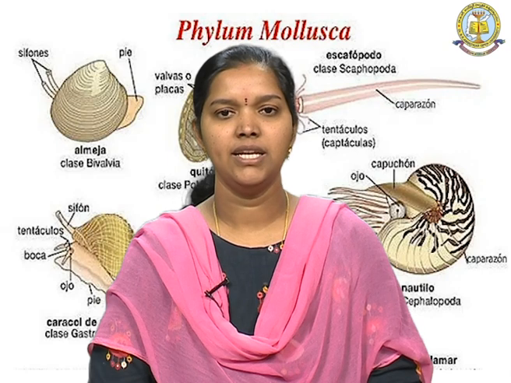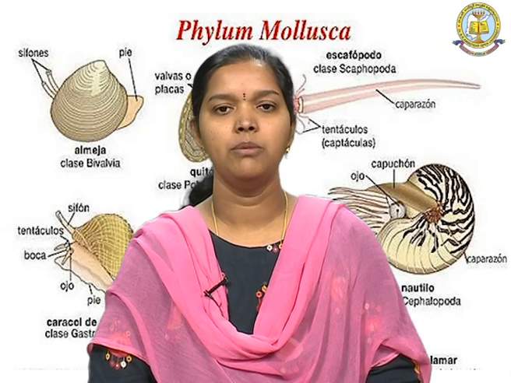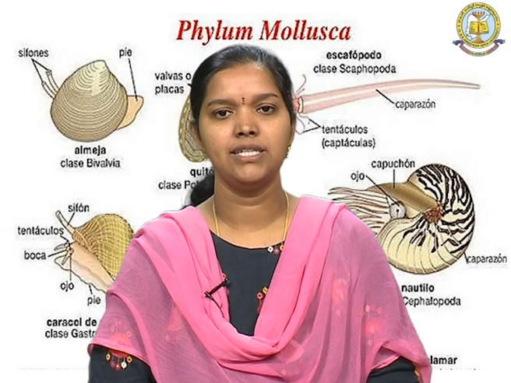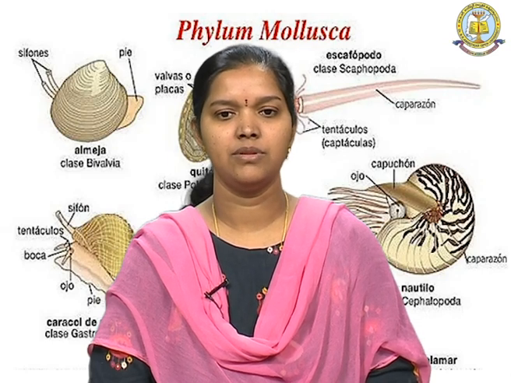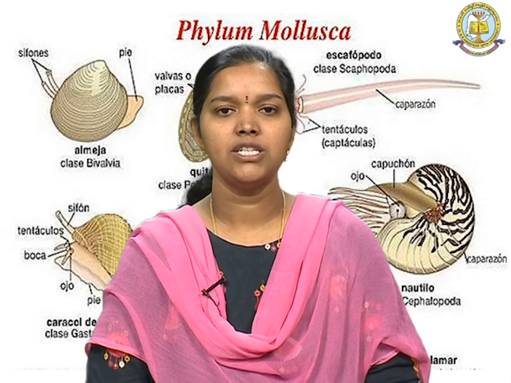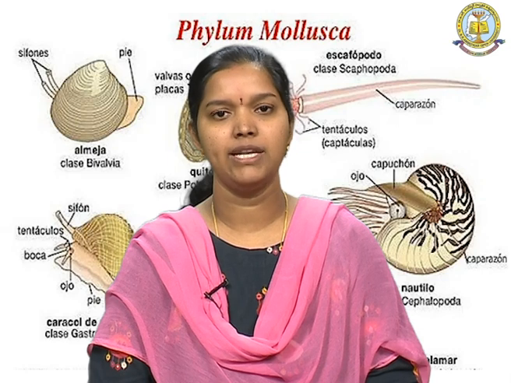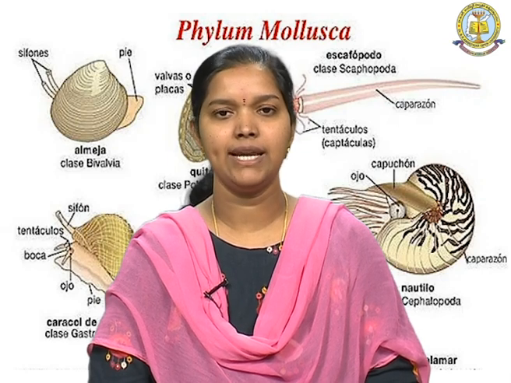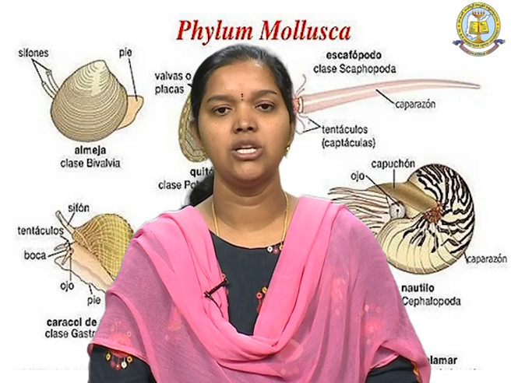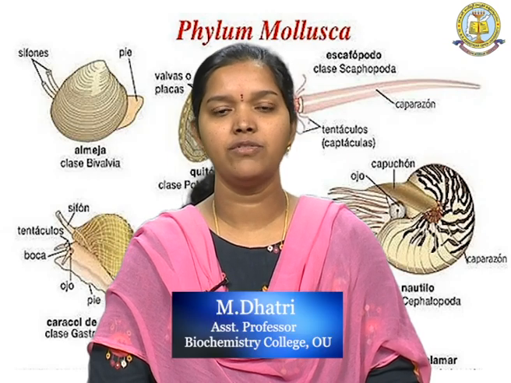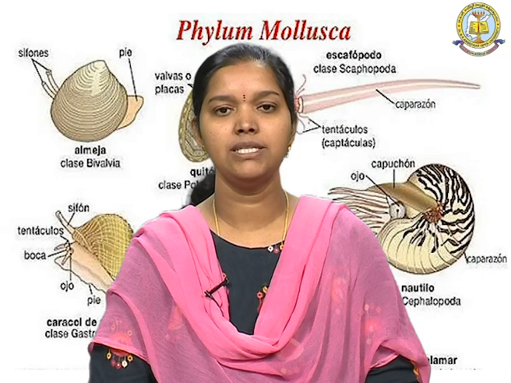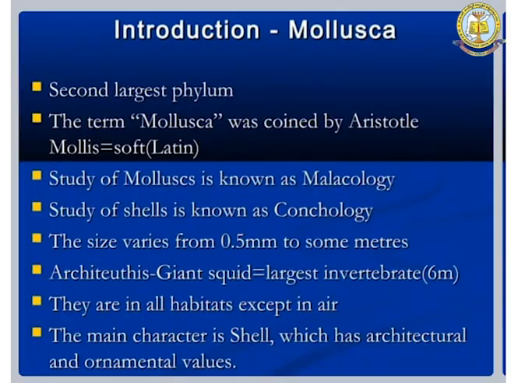So, this is Dhatri and today we are going to discuss Mollusca, its general characteristics and classification. The Mollusca are the second largest phylum, and the term Mollusca was coined by Aristotle. It is derived from a Latin term, mollis, meaning soft, as it has a soft surface. They are usually called mollusks, and the study of mollusks is known as malacology, and the study of shells is known as conchology.